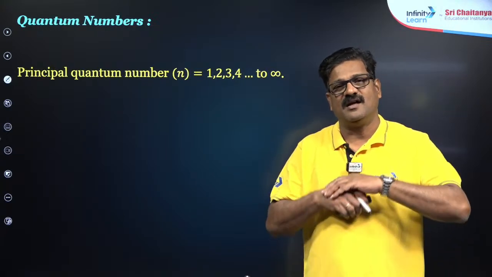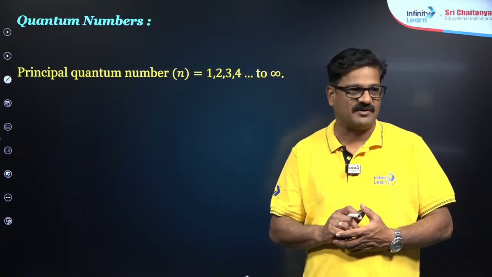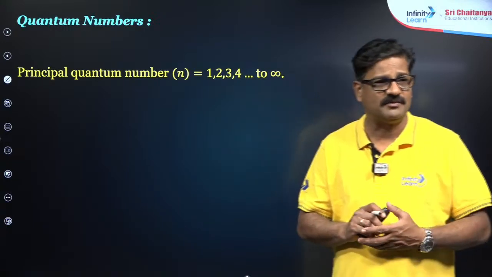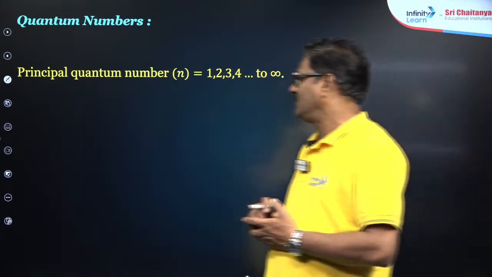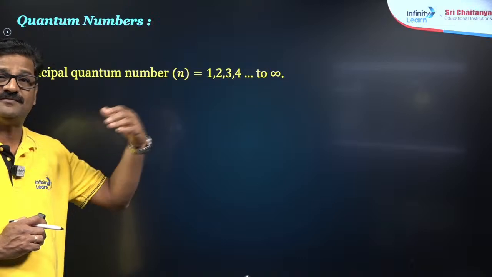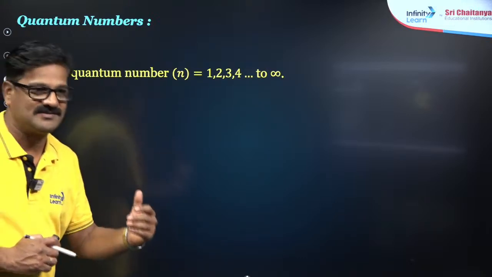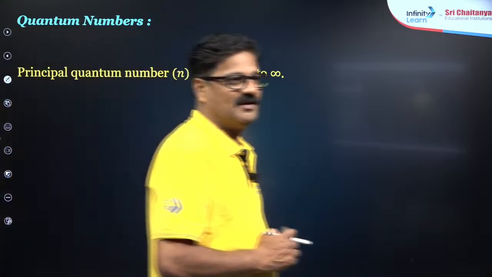Whatever Bohr's theory you study is all about the principal quantum number. It has the values 1, 2, 3, 4 up to infinity. n cannot be 0, there is no zero shell.